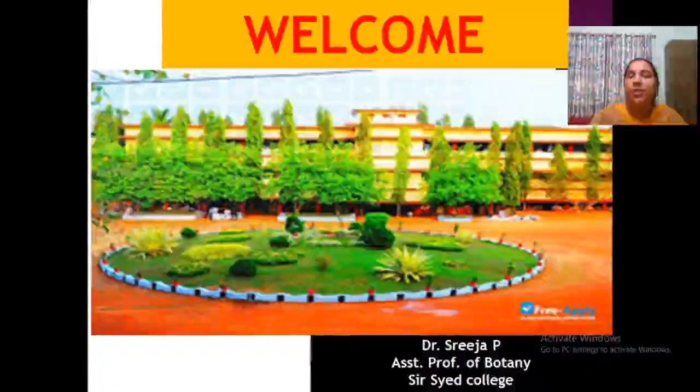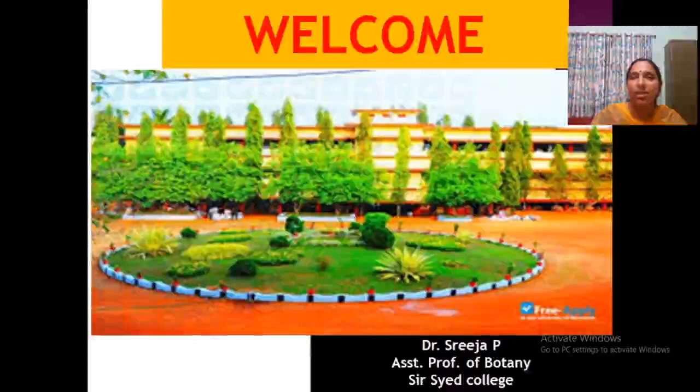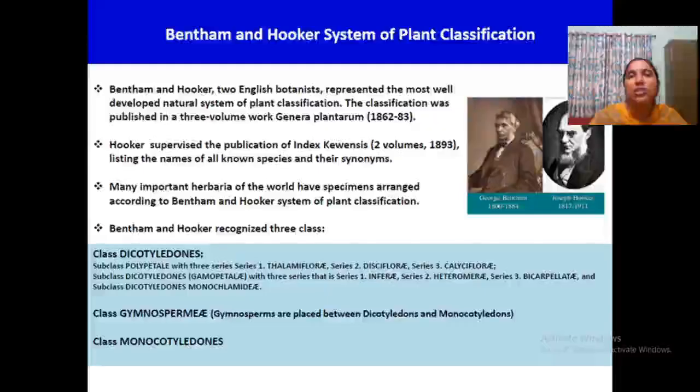Back again. So dear students, now we have finished the nomenclature, ICBN, and now we are going to discuss one of the important classifications, that is the Bentham and Hooker system of plant classification. You need to study this system of classification, and it will be asked in examinations, and up to the series level you have to study.